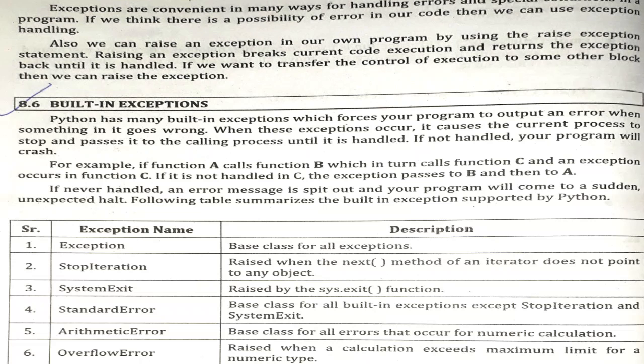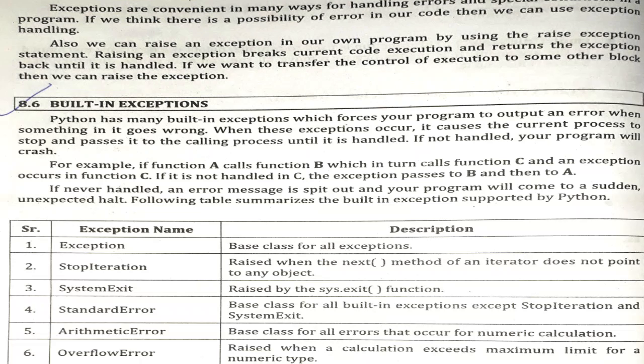Then the second exception we have is StopIteration. Basically, this exception is raised when the next method of the iterator does not point to any object. The next method comes into play in iteration, for example if we are using a for loop and now we don't have any data left to print.